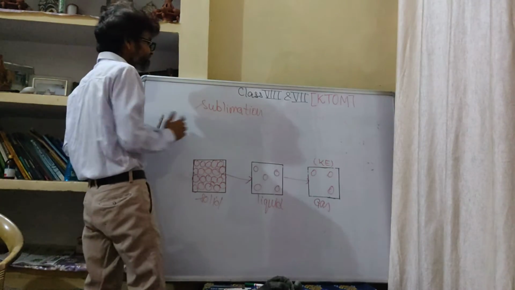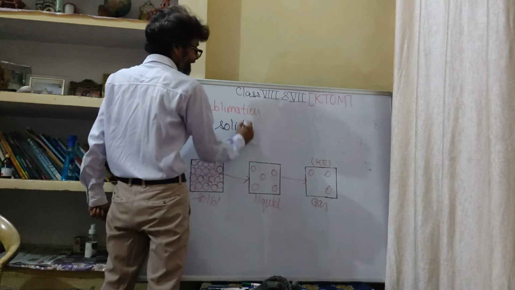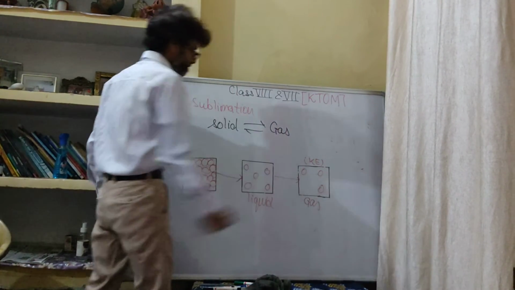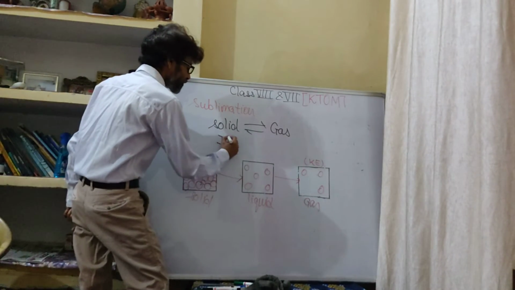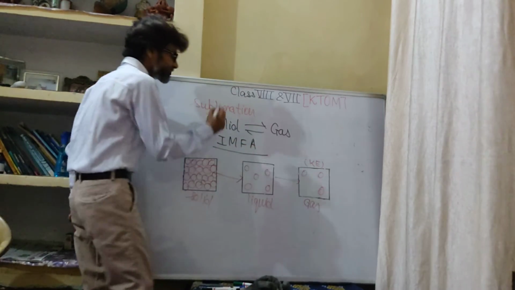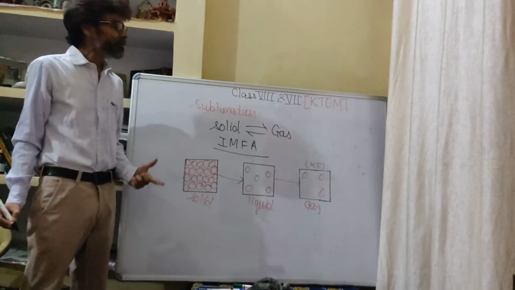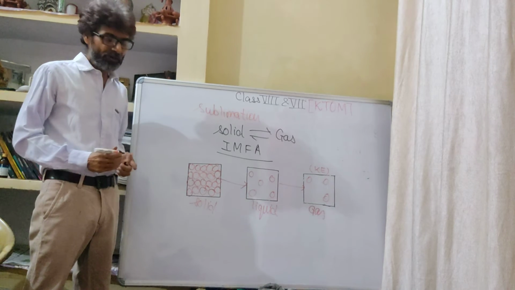Why is this happening, that when we are heating the solid, it is directly changing into the gaseous state and vice versa? The good reason is that their intermolecular force of attraction or intermolecular particle attraction is very low, which is easily overcome the moment a sublimable solid is heated.